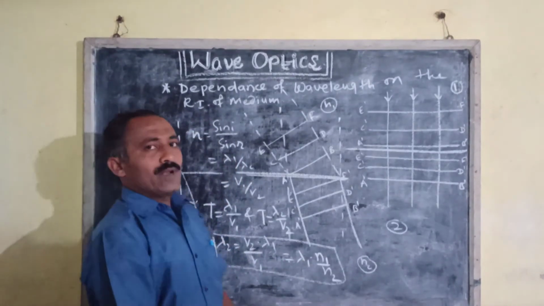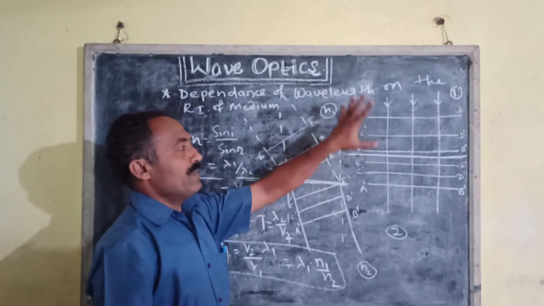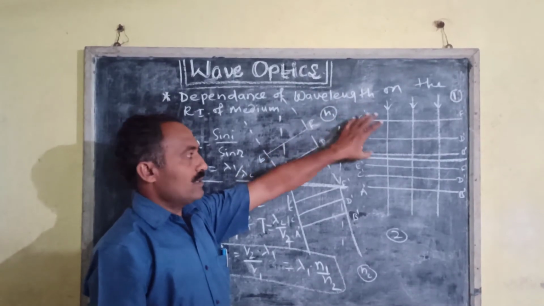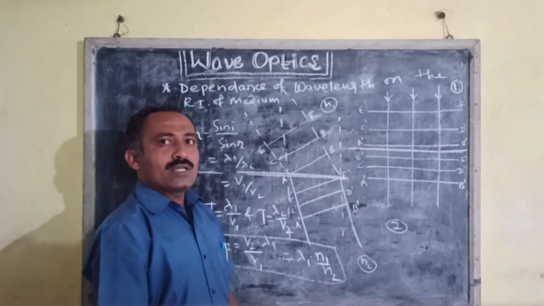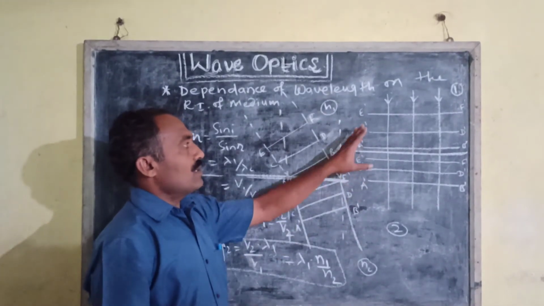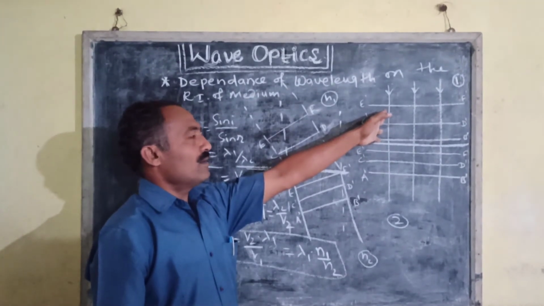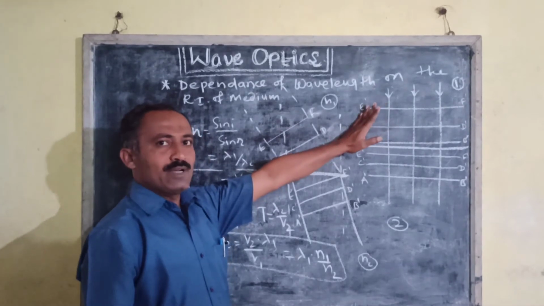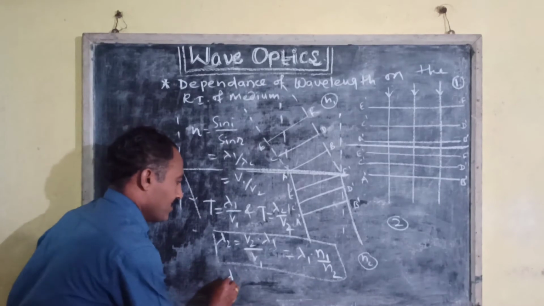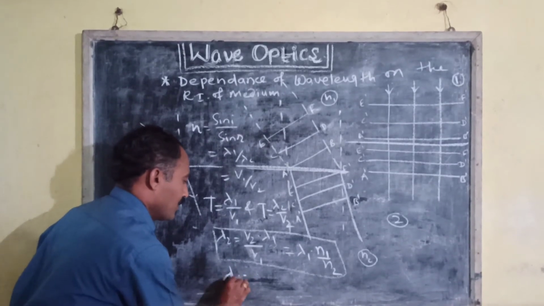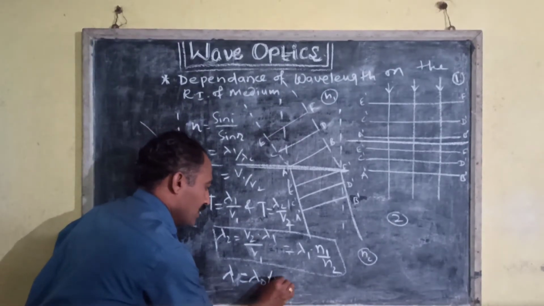Similarly, if the wavefront is incident on the surface separating two media where medium 1 is vacuum and the other is a denser medium, and lambda naught is the wavelength of light in the rarer medium, that is vacuum, whose refractive index is equal to 1, then we can write lambda is equal to lambda naught upon n.